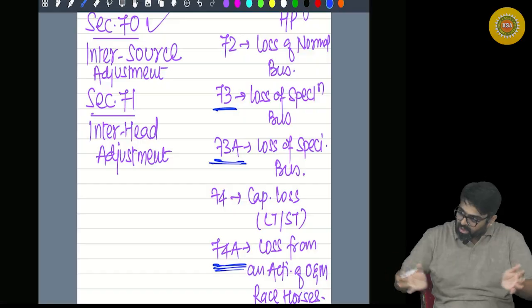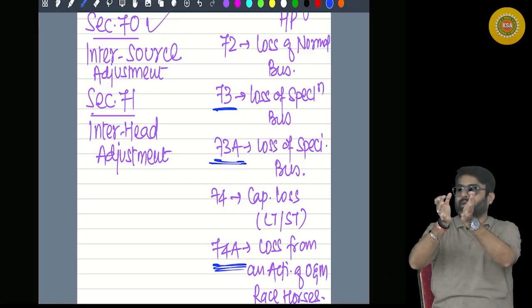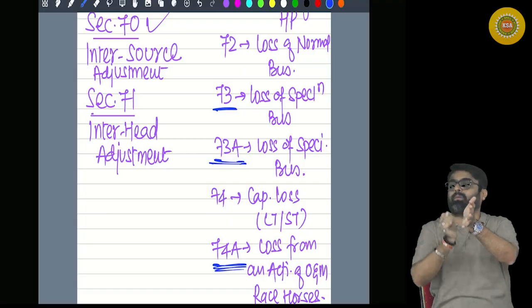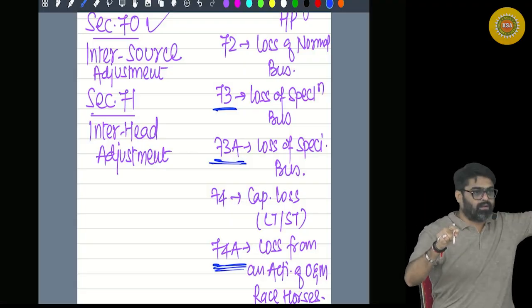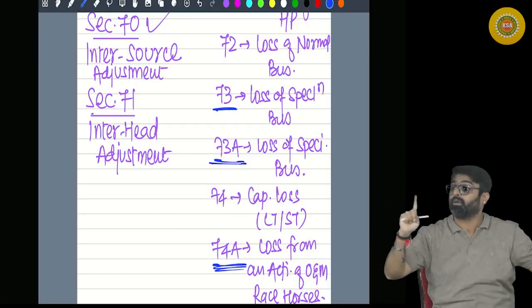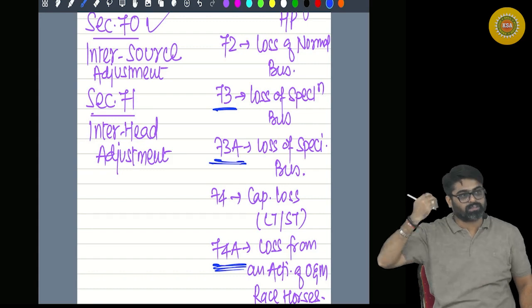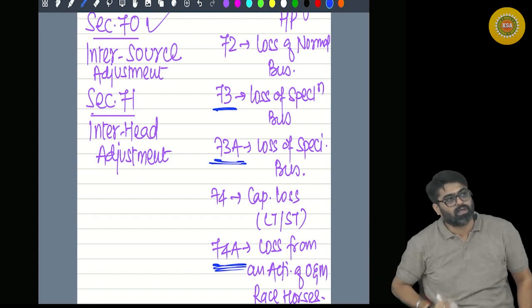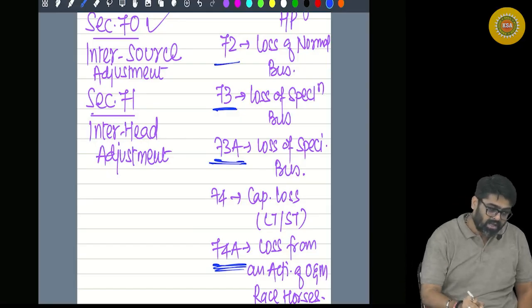But if it cannot be set off within the same head, now it will become the loss of your business head. Now your loss of business head is from normal business, it can be set off against any head. Capital gain, yes. IFOS, yes. House property, yes. But not against salary. Other than salary, against any head you can set off. But sir, other heads are not available. Then it will be carried forward.